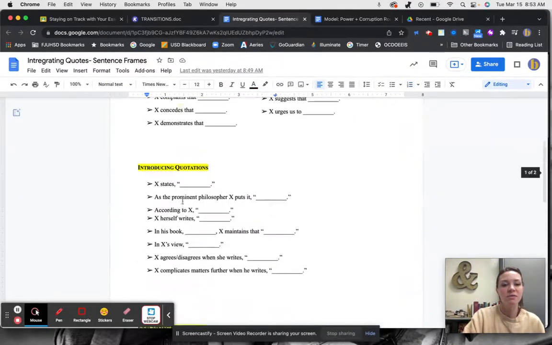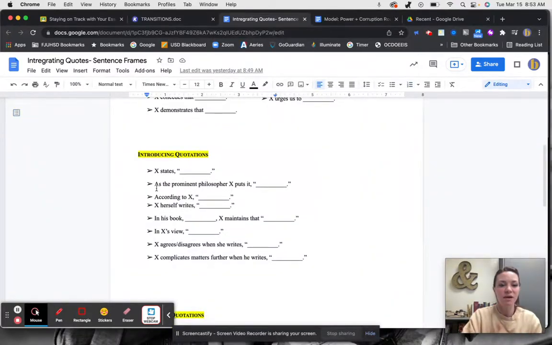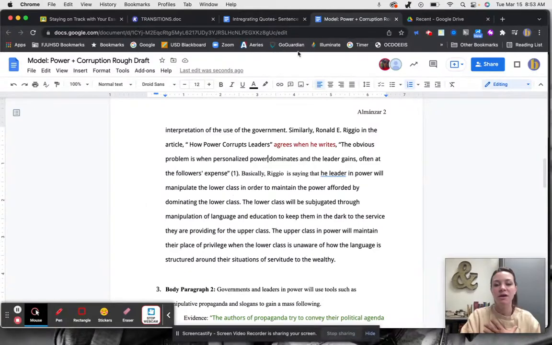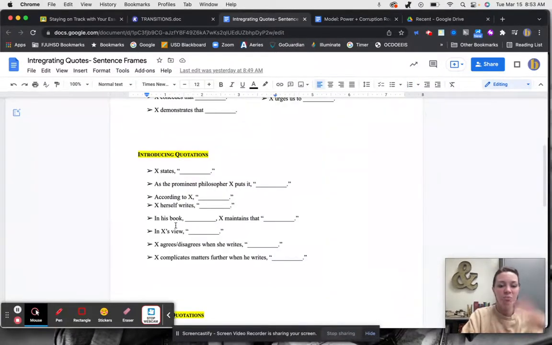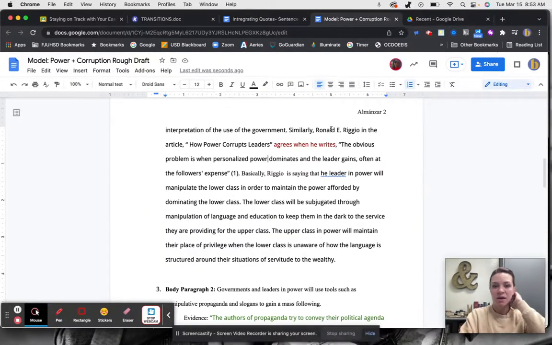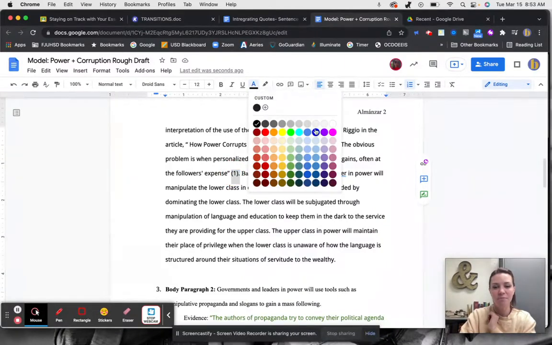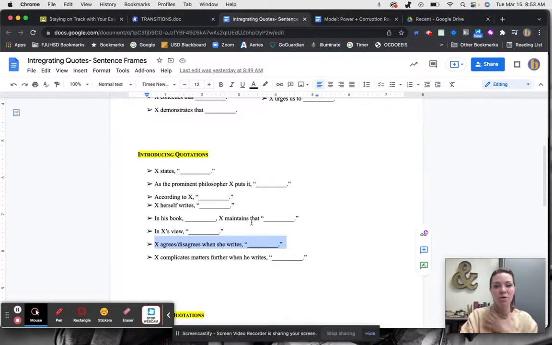So I use introducing the quote and I say, what did I use? Agrees when he writes. So person agrees when he writes, and then the quote. So I use that sentence frame and the quote and the page number right after it. Then I explain that quote and the connection.